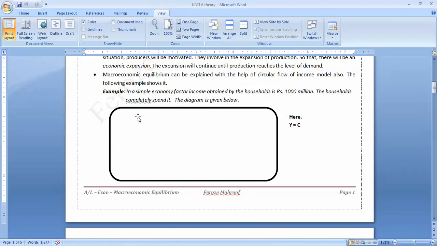Did we draw the diagram for this in the last class? Again, I am telling, those who don't know anything about the first 4 chapters of economics can even learn this. So sometimes you may think that you haven't learned unit 2 or unit 3, but no problem. You can learn this macroeconomic equilibrium perfectly because there is no connection. Did we draw the diagram last class? Please tell me, those who were there in the last class.